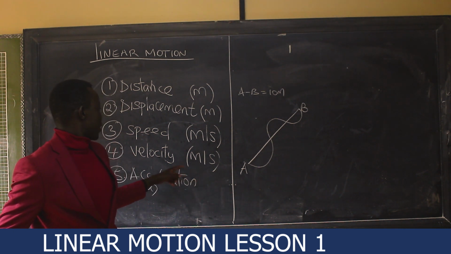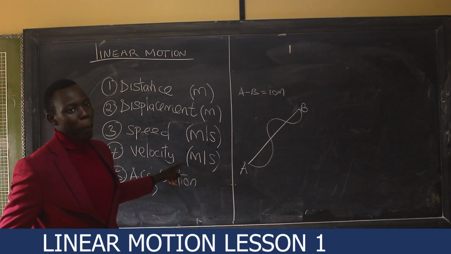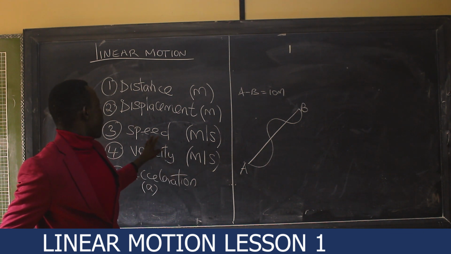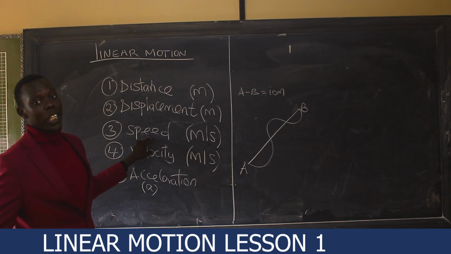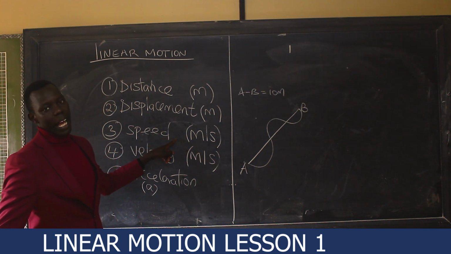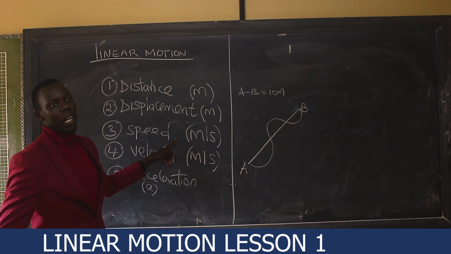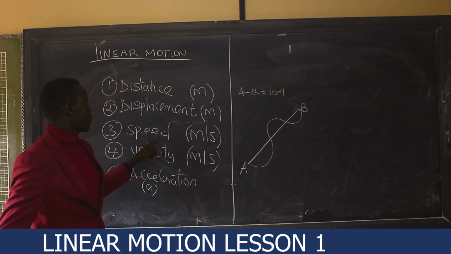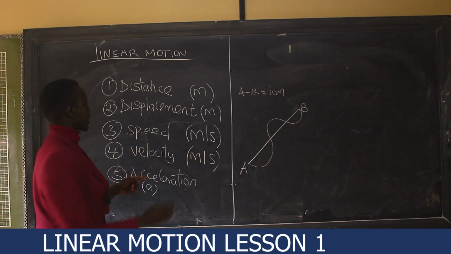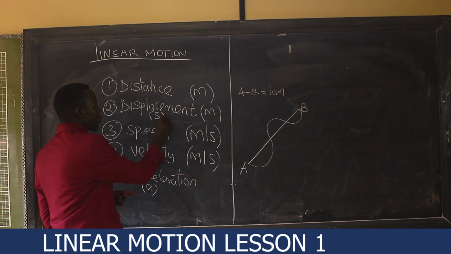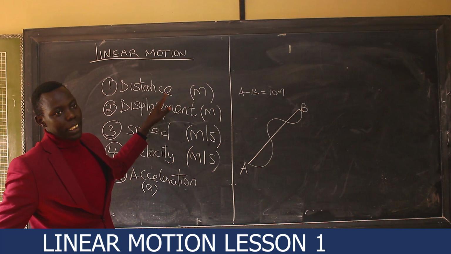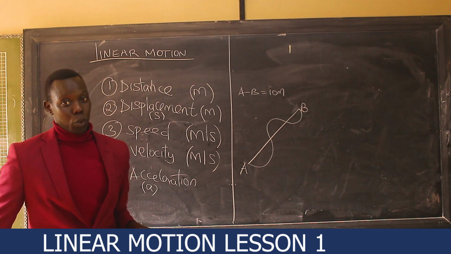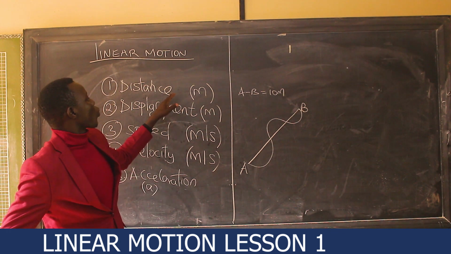Now, let me take you back a little bit. Velocity is denoted by the letter V. Speed has no specific letter to denote it, but we always use S. Displacement, we use S. S stands for displacement as far as linear motion is concerned. Distance doesn't have a specific letter to denote it, but we always work with D.